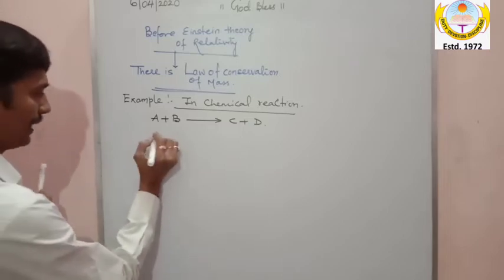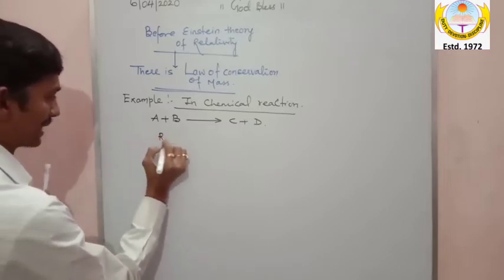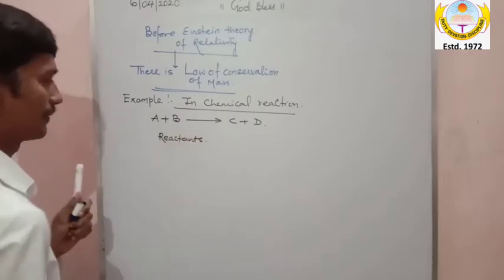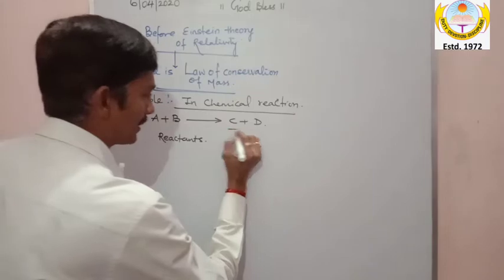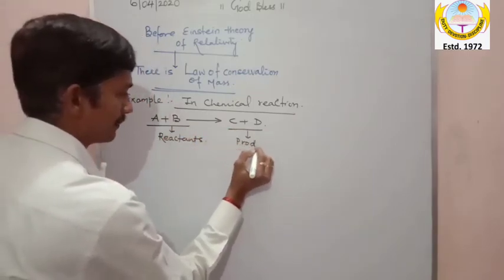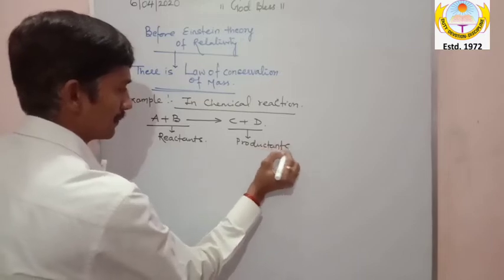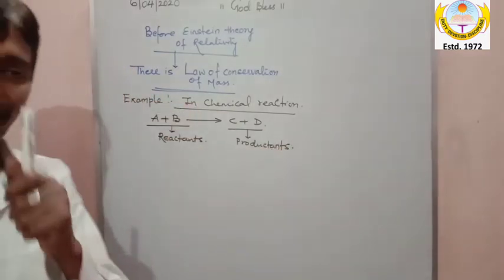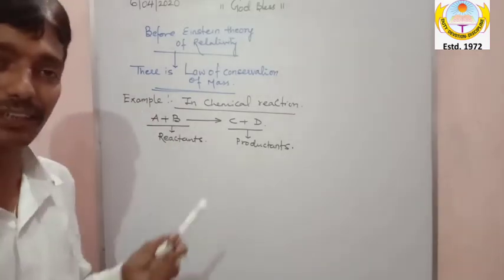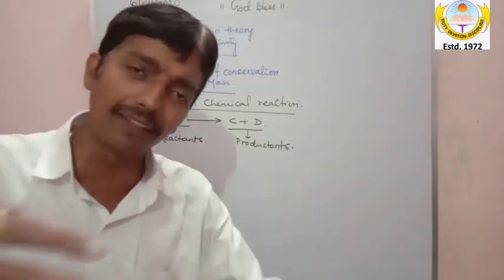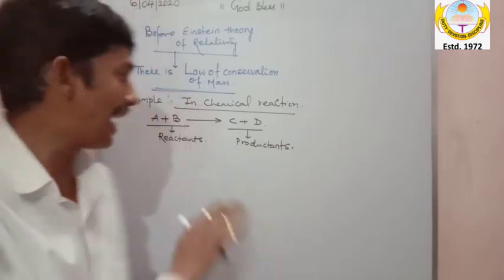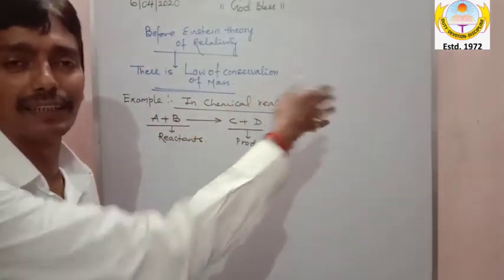What is A plus B? My dear, everybody knows, it is the reactants. And what is C plus D? Everybody knows, it is called products. My dear, try to understand what the science is saying, that in the chemical reaction, at the end, when the chemical reaction is completed, please take care of this example. I have written one chemical reaction, A plus B giving C plus D.